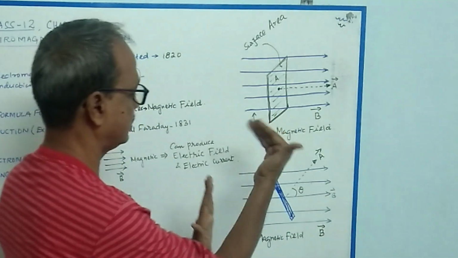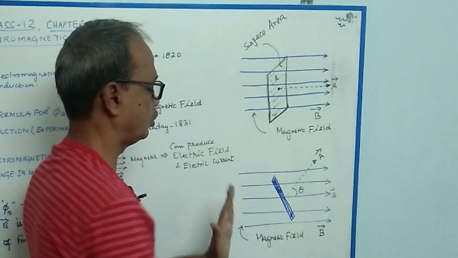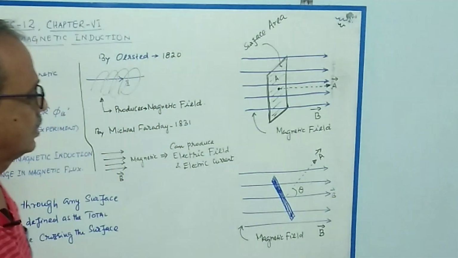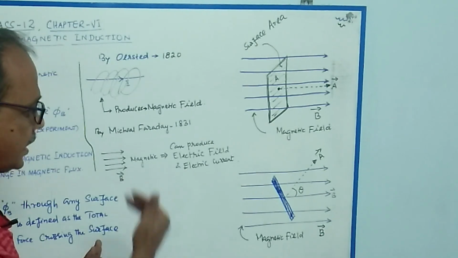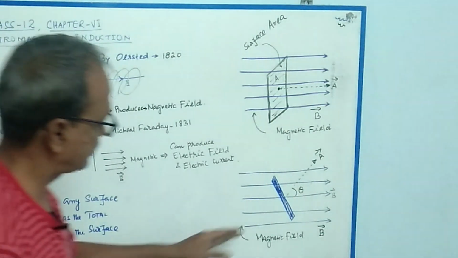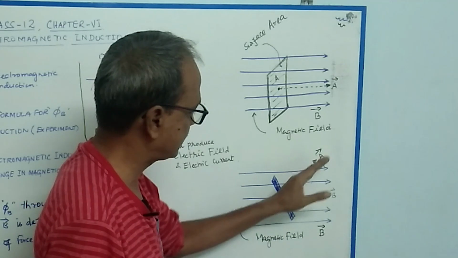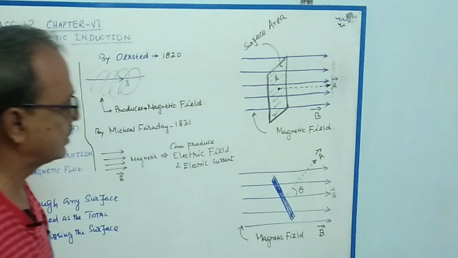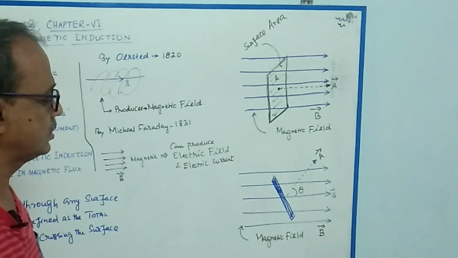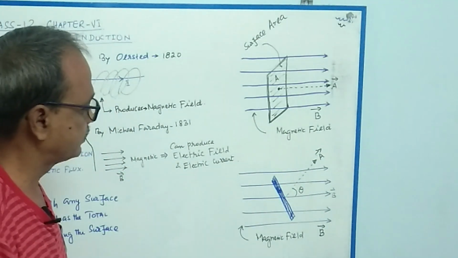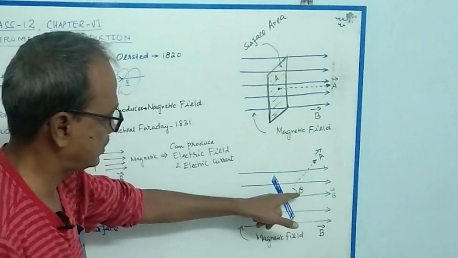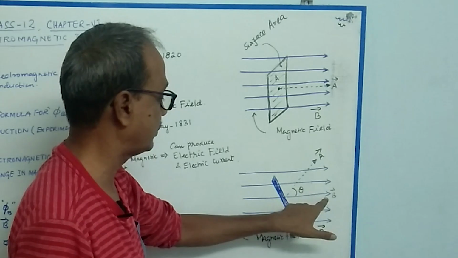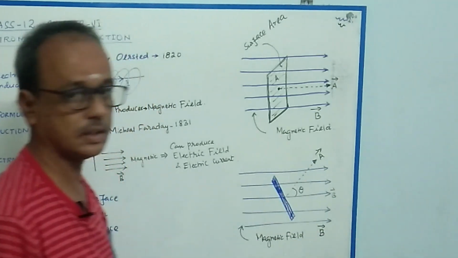Here is the figure, a two-dimensional figure. I am tilting this conductor to a certain angle. This is the vector which makes 90 degrees with the conducting surface, that is the A vector, the area vector. Theta is the angle between the magnetic field B vector and the A vector.